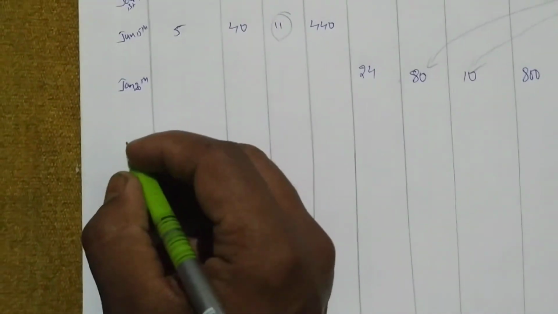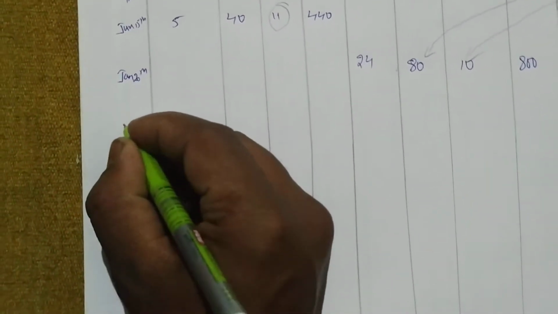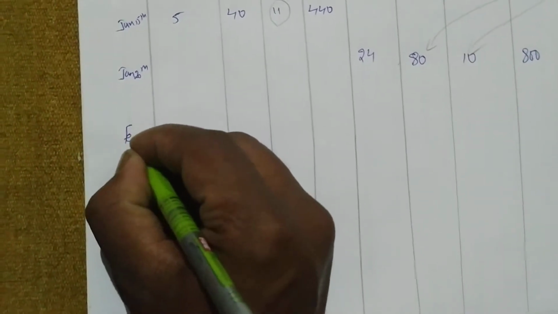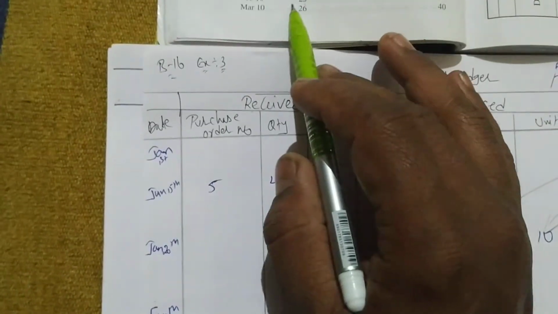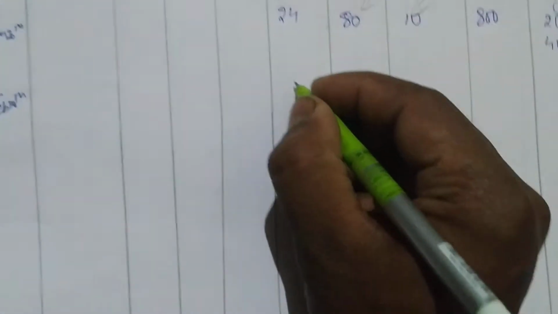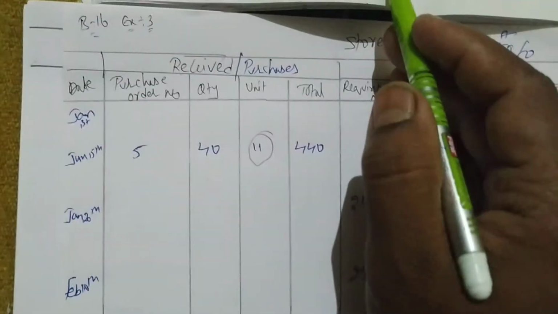Again they are issuing 30 units. Feb 10th. What they are doing? They are issuing. How many units they are issuing? Number is 25. They are issuing how many units? 30 units. So let me write here 30.